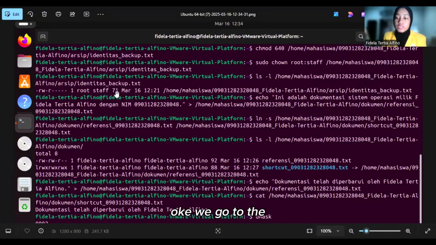Okay, we go to the next question. Number 4 is about symbolic links. In section A, we create referensi_nim.txt, and we use the echo command.